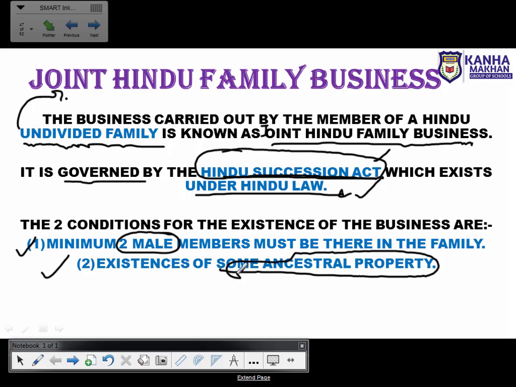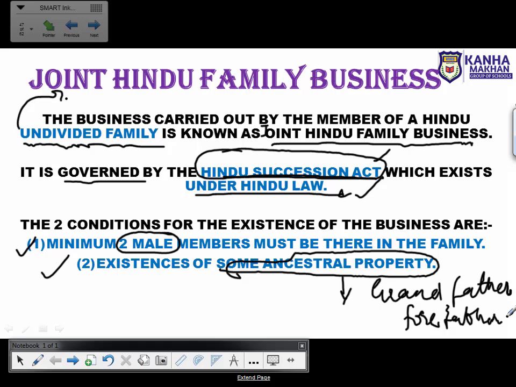Ancestral property basically means those properties which you received from your grandfather, or you can also call them your forefathers' property. So these are the two conditions needed to start a joint Hindu family business.